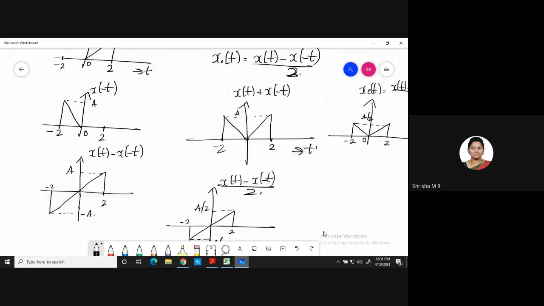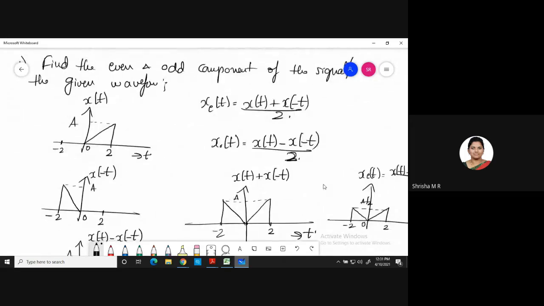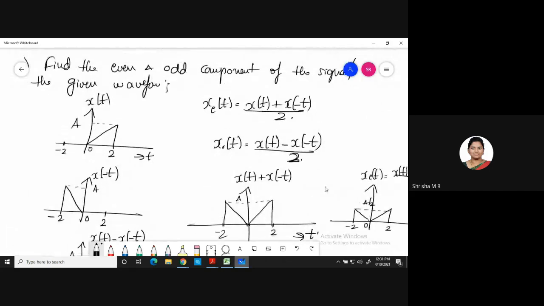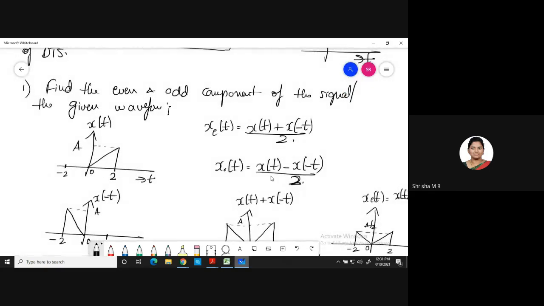So these are some simple waveforms. So you will be having waveforms like this. Clear, everyone? So I'll brief up once again. Whoever didn't understand, just try to understand. Given this signal x of t, you have to find the even component of the signal as well as the odd component of the signal. So we know the equation for the even component of the signal. It is x of t plus x of minus t by 2. Whereas for continuous time, the odd component is x of t minus x of minus t by 2. As given in the equation, we have to add a signal with its time reversed part and divide by 2 to get xe of t.